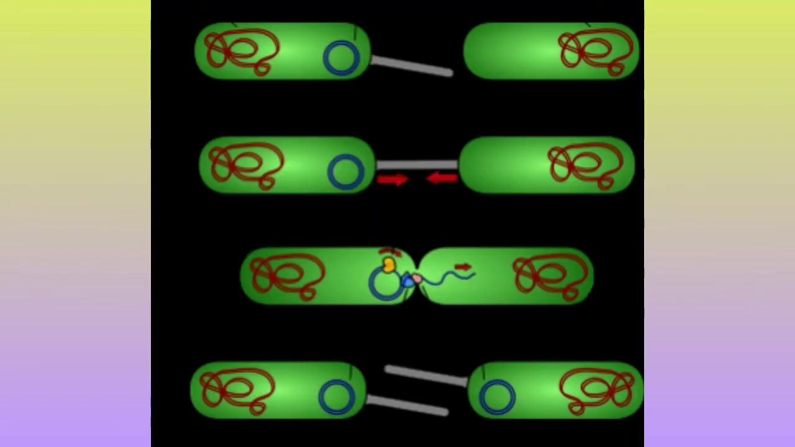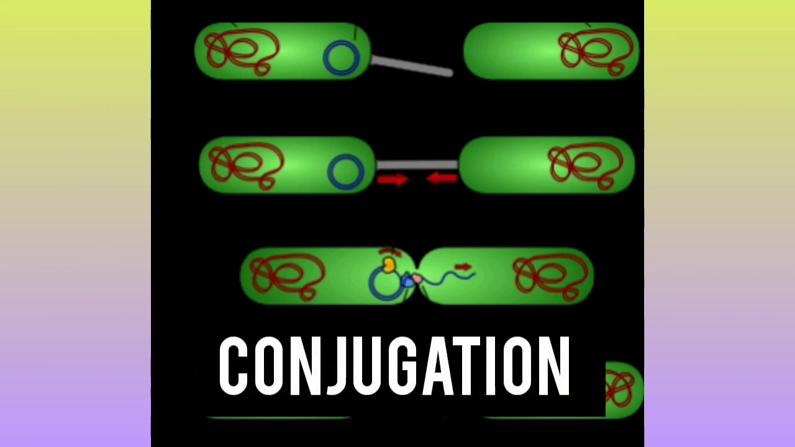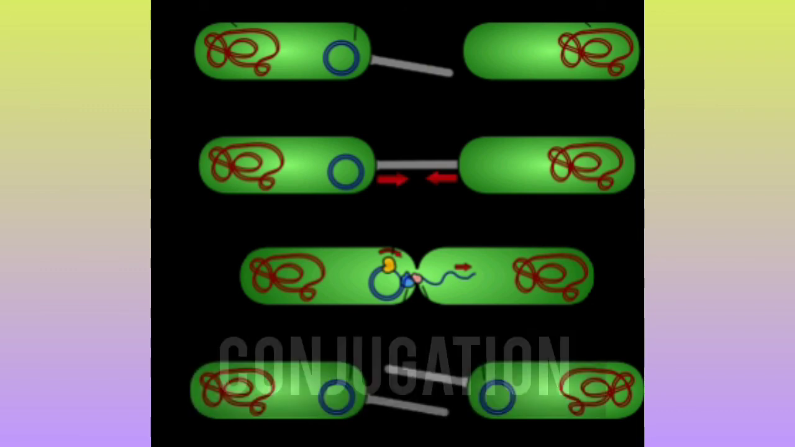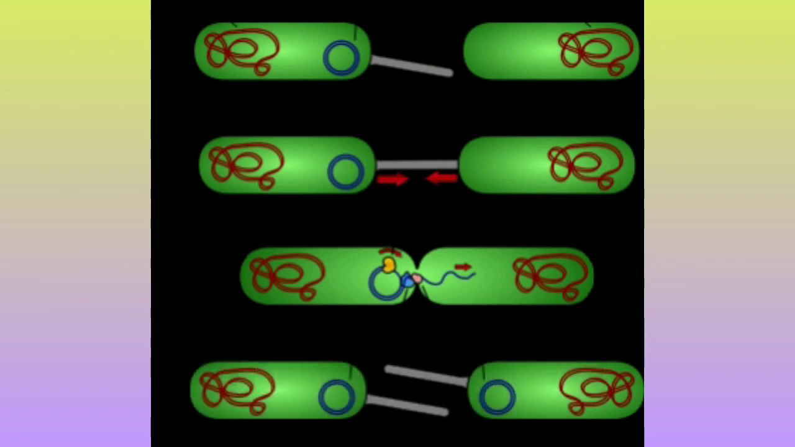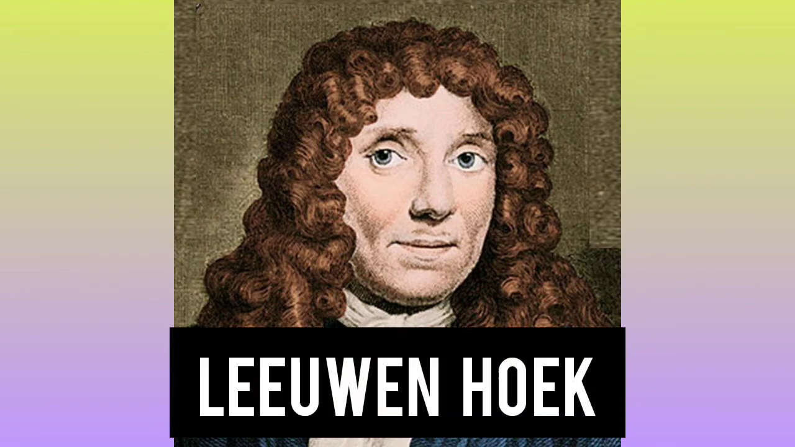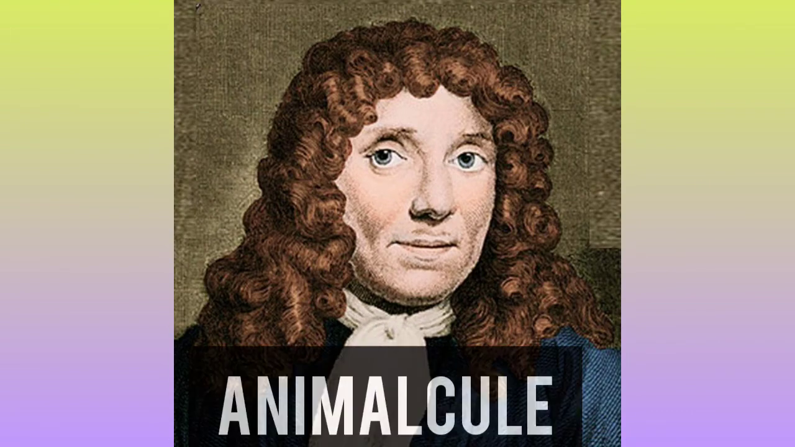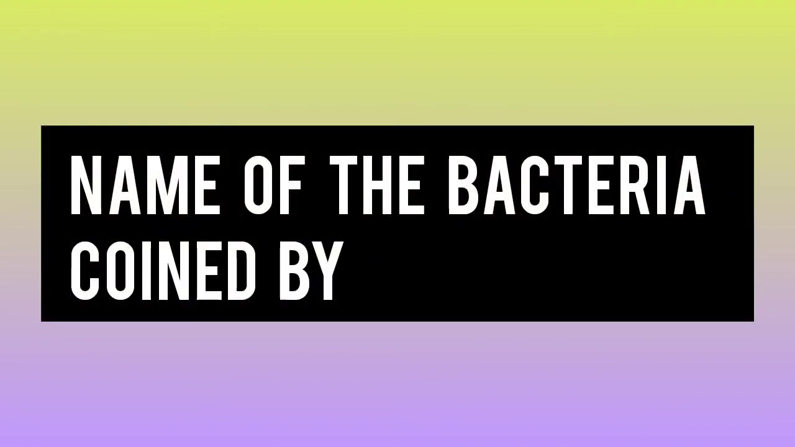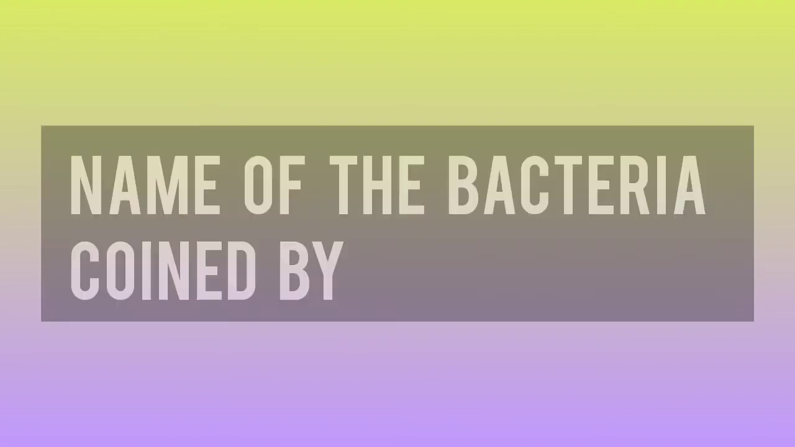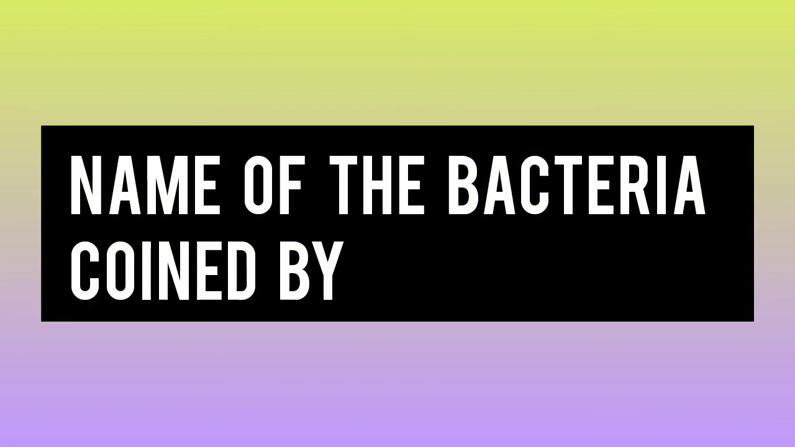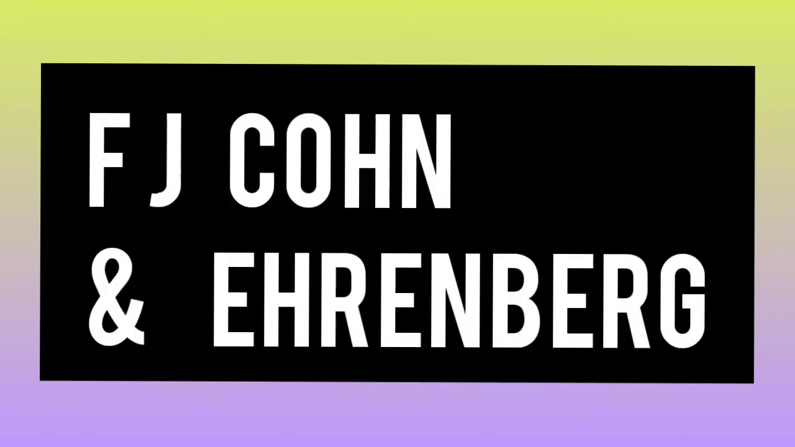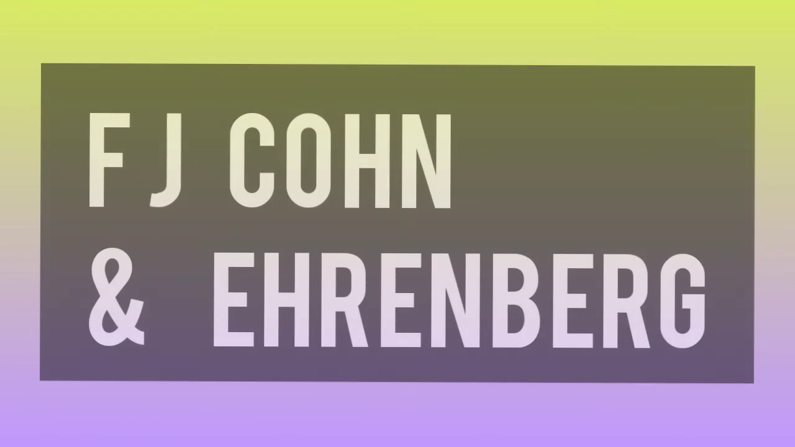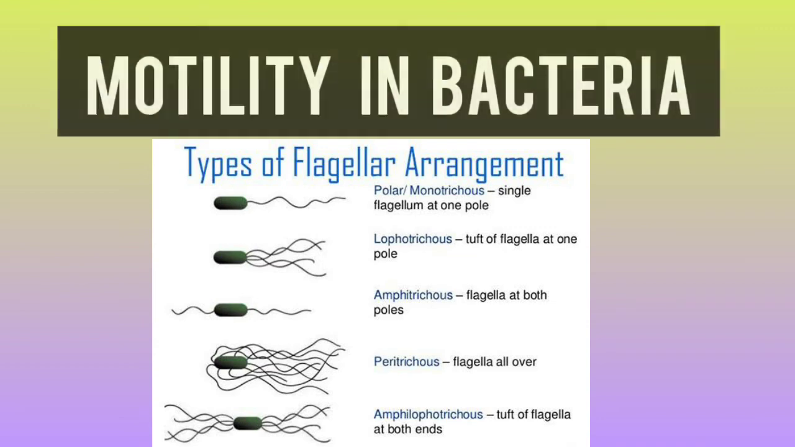The diagram is already there. You can understand how the conjugation takes place. Next, there are extra points. A.V. Leeuwenhoek in 1675 called them animalcules. Instead of bacteria, he gave the name animalcules, and the name bacteria was coined, not discovered, by F.J. Cohn and Ehrenberg. And motility in bacteria.